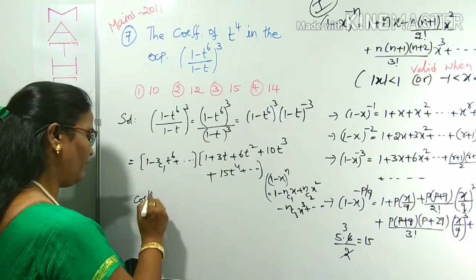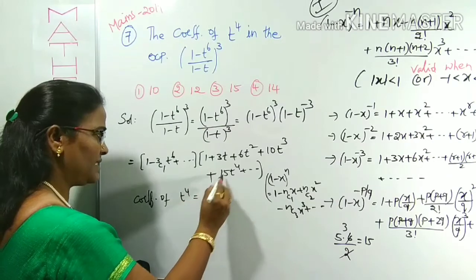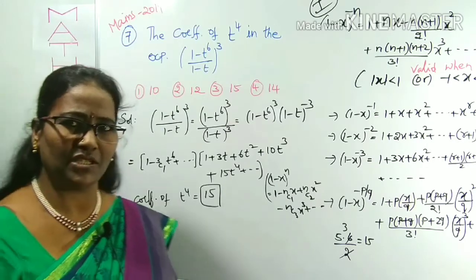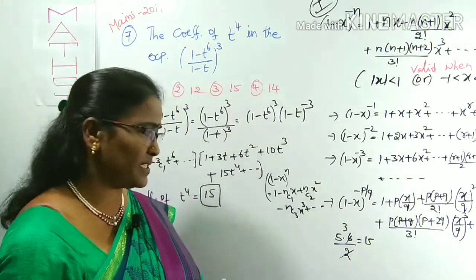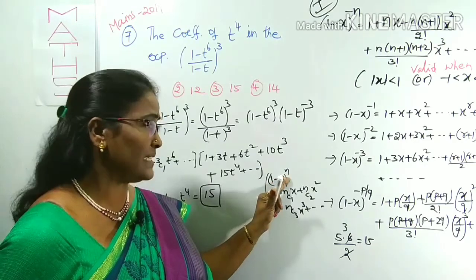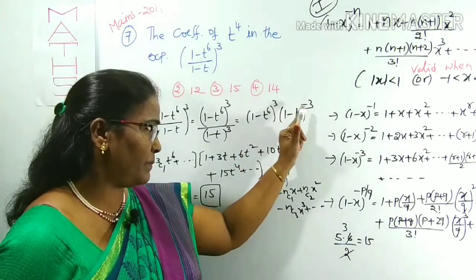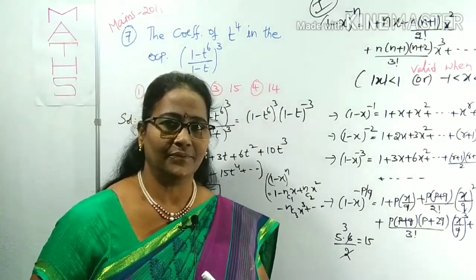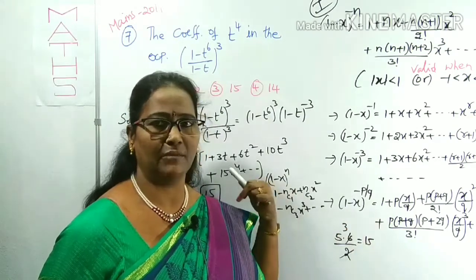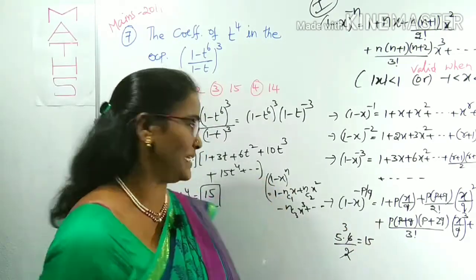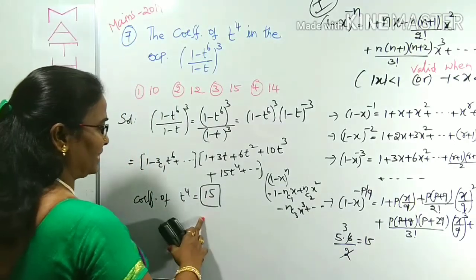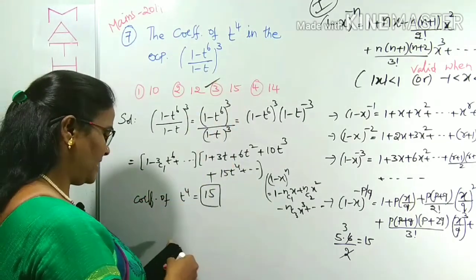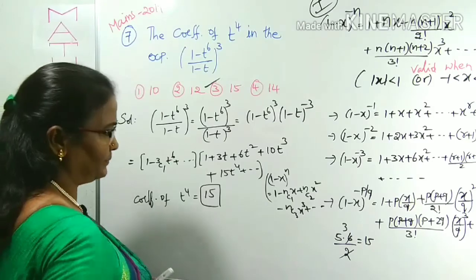Now, what is the coefficient of t⁴ in this product? Clearly 15. Is it clear? You just have to compare with that expansion. Here two types of expansions are there: (1−x)ⁿ when n is a positive integer, and (1−x)⁻ⁿ when n is a negative integer, like (1−x)⁻³. Those you have to expand and compare with the given one, and in place of the x there is t, you have to concentrate on that also. So that is only the coefficient of t⁴ in this expansion. What is that option? Yes, it is clearly the third option. It is given, that means 2019.